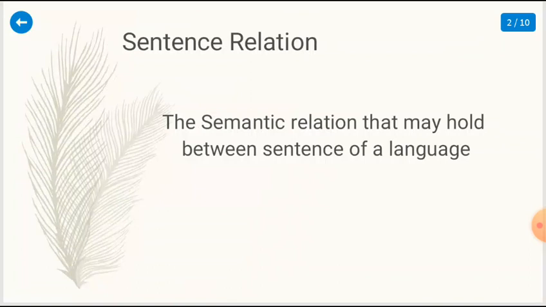Today I will tell you about sentence relation and truth. Sentence relation means the semantic relation that may hold between sentences of a language. In sentence relation, sentence and sentence may have a relation.